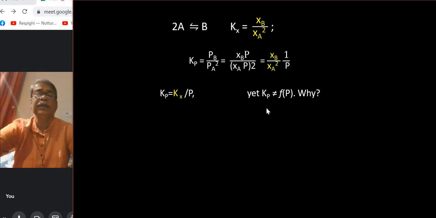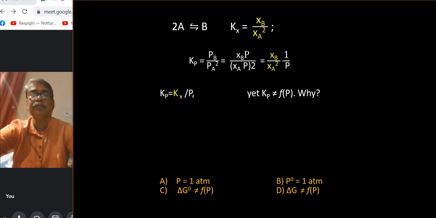How would you explain it? Actually, in this kind of expression where the right hand side contains P, it may mean that Kp depends on P, or it may also mean that Kp is independent of P. So even if P is there, it automatically adjusts Kx so that the right hand side remains the same to keep Kp constant. So here basically the answer is Kp is really pressure independent for this ideal gas system.